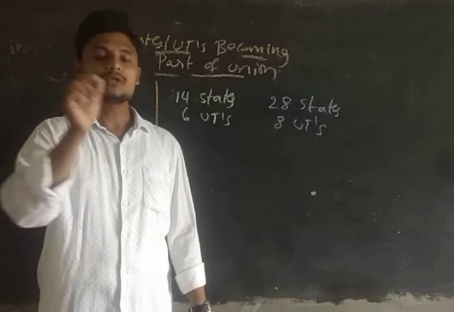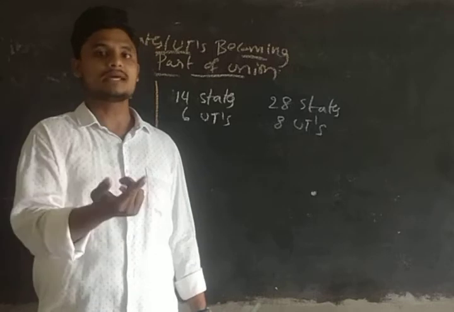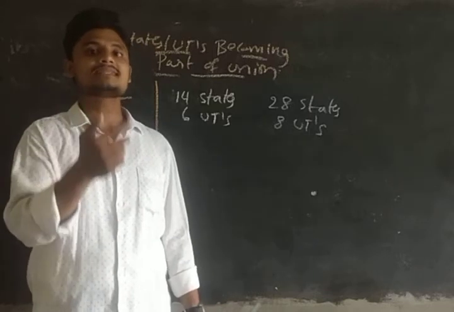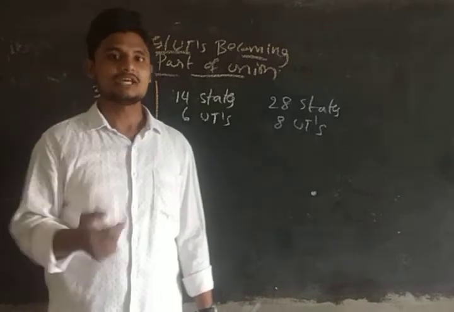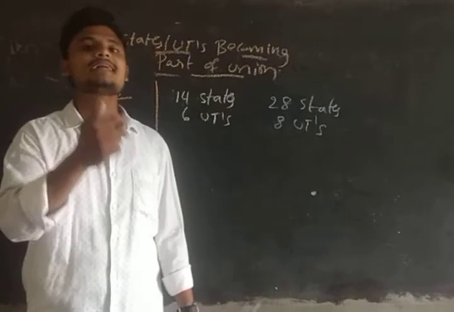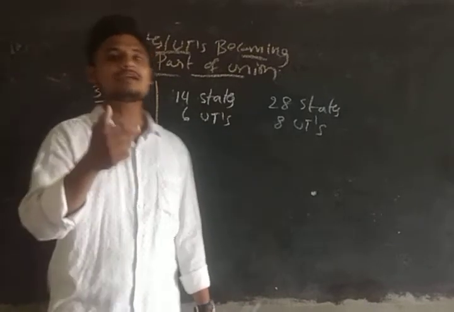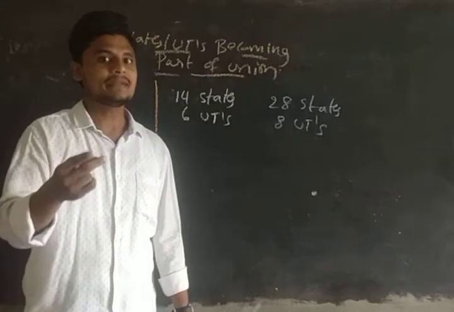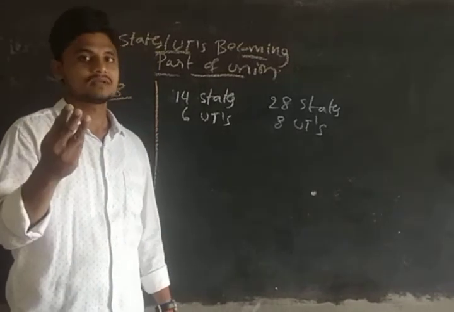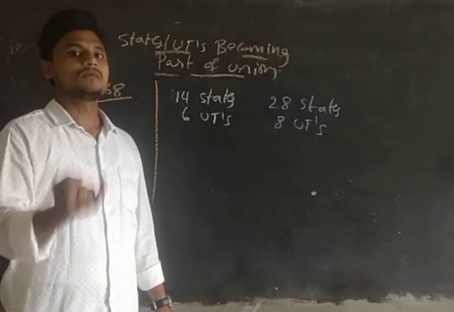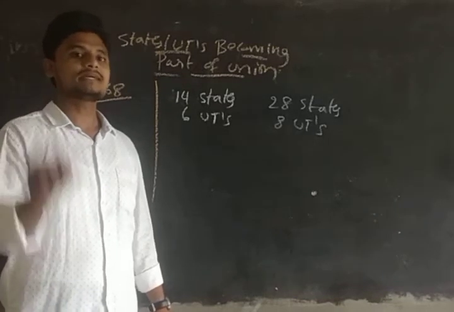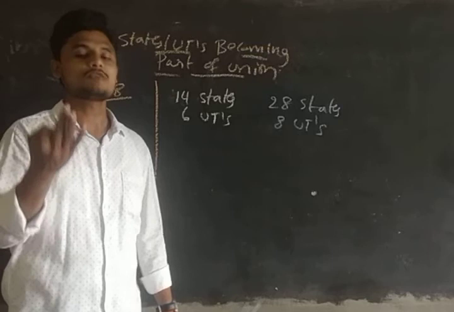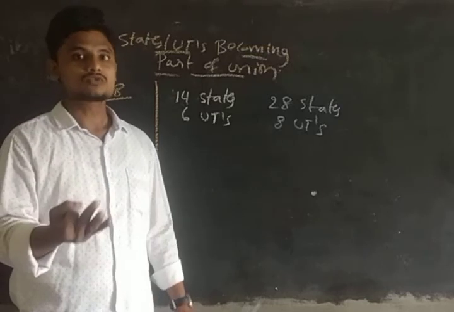Okay, and if you do it through the simple majority, you do not require the Constitutional Amendment Act. You can go through the simple ordinary bill, guys. So this point I want to focus on.